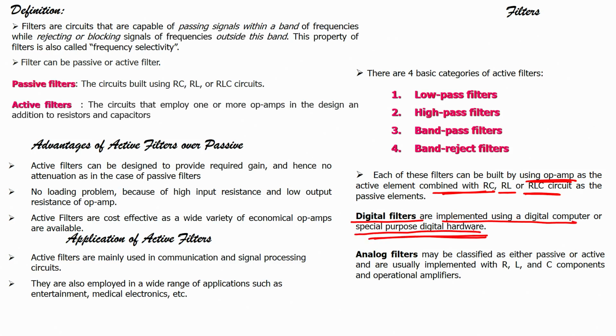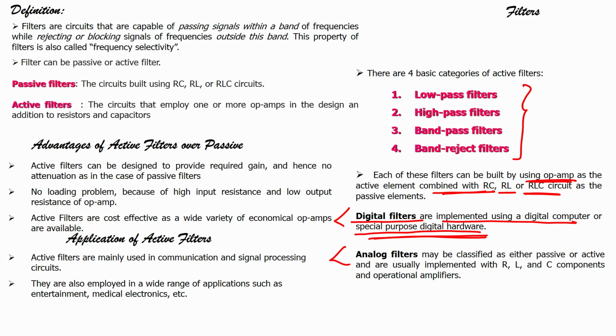Now, there are 2 types of filter based on whether it is analog or whether it is digital. So, it can be analog filters, it can be digital filters. Now, also based on the category, there are 4: low pass, high pass, band pass, band reject. But if you want to form a digital filter, it can be implemented using a digital computer, or it can be also implemented using special purpose digital hardware.